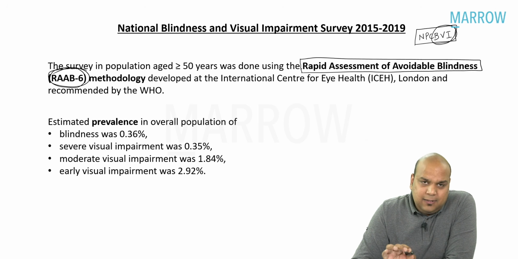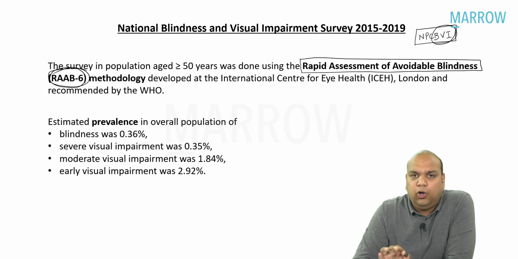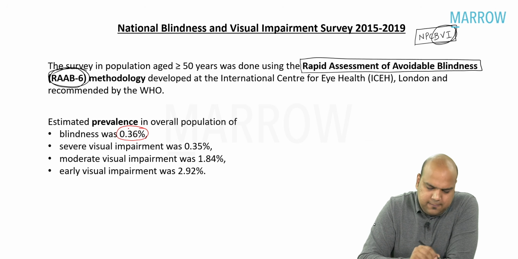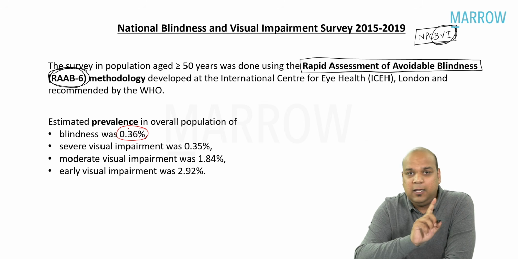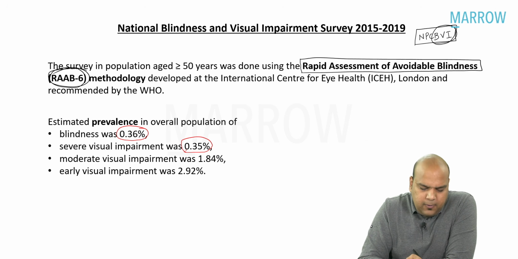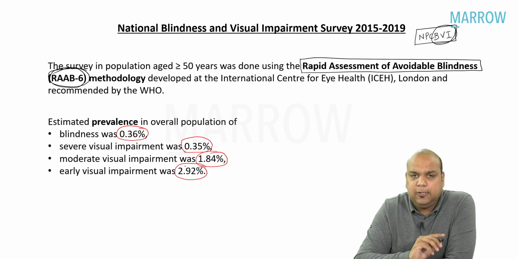Now, the estimated prevalence after this survey was done in the overall population for blindness was estimated to be 0.36%. Okay, overall population, not greater than 50 years. Of severe visual impairment, 0.35%. Moderate visual impairment, 1.84%, whereas early visual impairment, 2.92%.